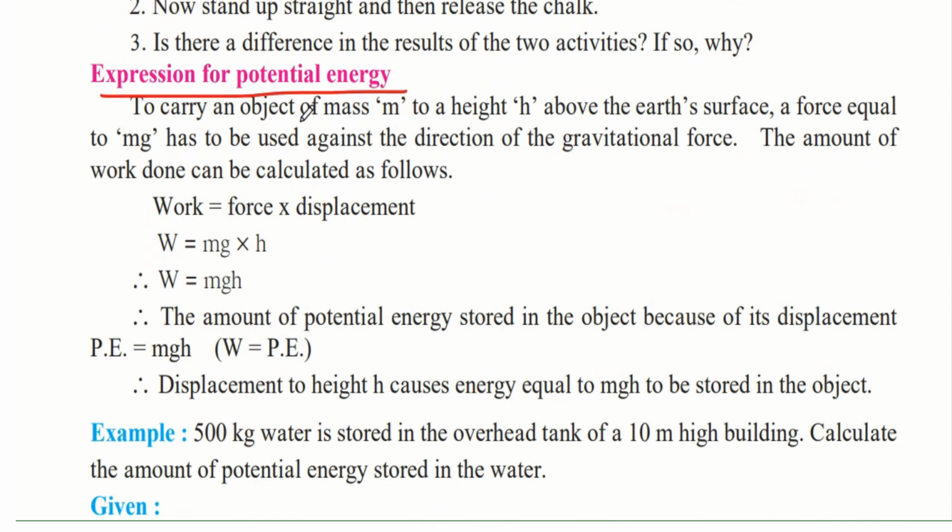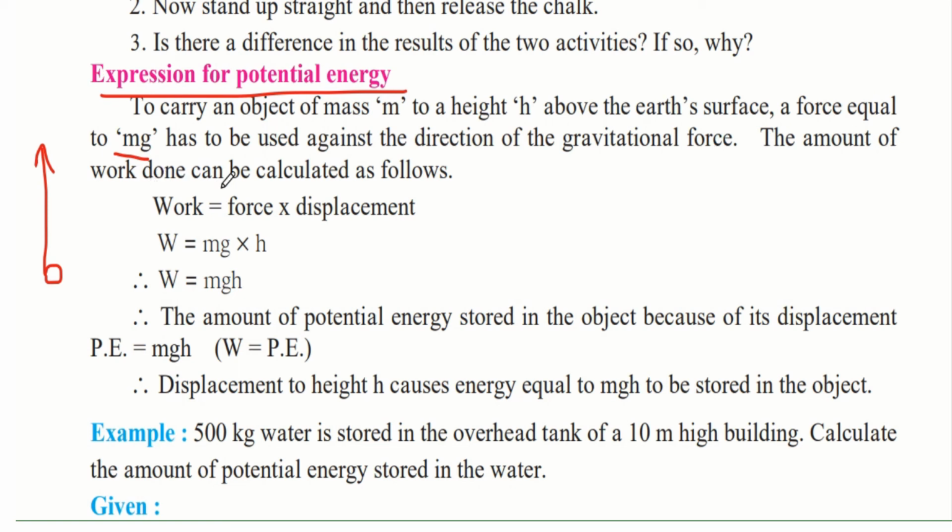To carry an object of mass m to height h above the earth's surface, a force equal to mg has to be used. That is mass into gravitational pull. Because we are taking the object away from gravitational pull, we have to include g also in the force. And this has to be used against the gravitational force.